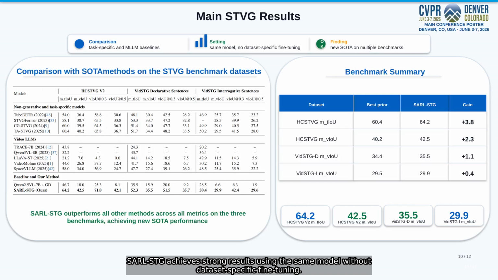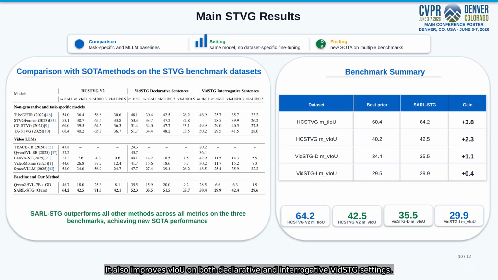SARL-STG achieves strong results using the same model without dataset-specific fine-tuning. On HCSTVG v2, mean tIoU improves from 60.4 to 64.2, and mean vIoU improves from 40 to 42.5. It also improves vIoU on both declarative and interrogative VidSTG settings. These results show gains in both temporal grounding and spatial grounding.